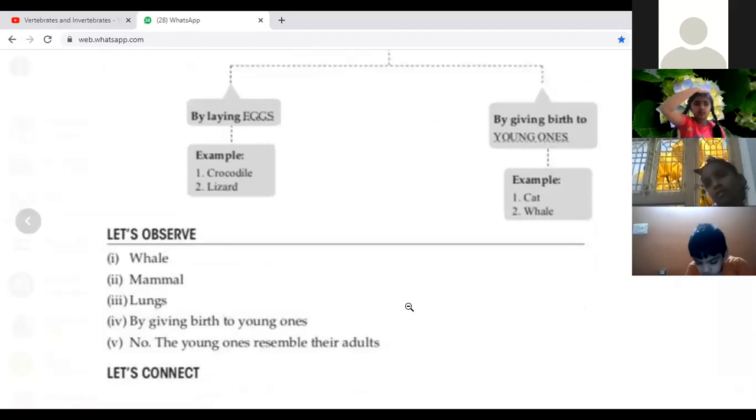Ma'am, I don't have place to write the reason. Can I write down below the question? Yes, that is what I said. Right, just below that.